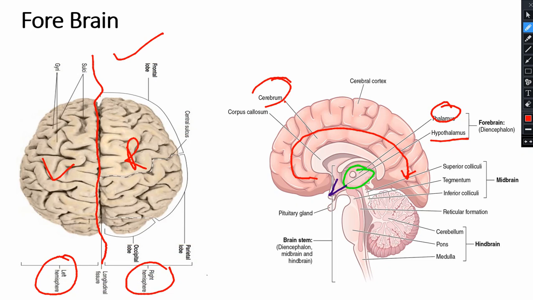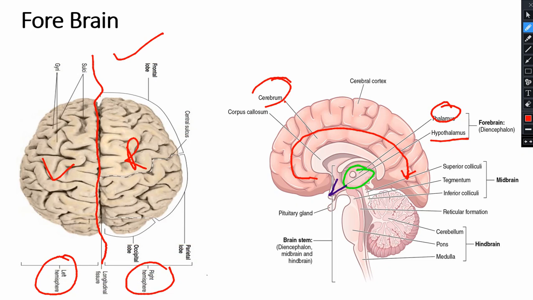Now remember, this right side of the cerebrum is controlling the movement and activities of your body on your left side.